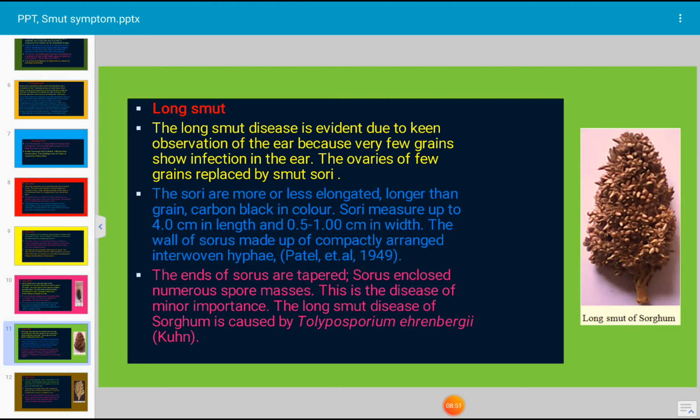The wall of the sorus is made up of compactly arranged interwoven hyphae. The ends of the sorus are tapered. The sorus encloses numerous spore masses. This is a disease of minor importance. The long smut disease of sorghum is caused by Tolyposporium ehrenbergii.